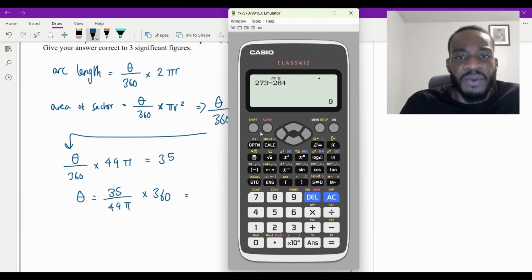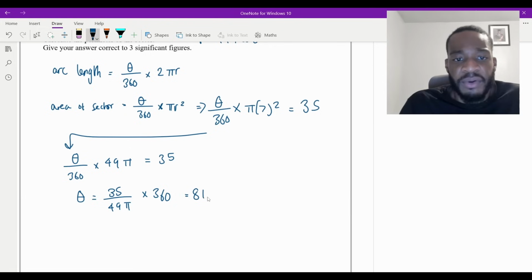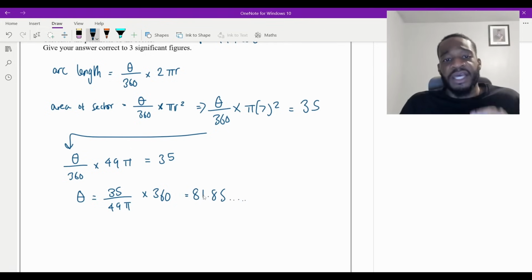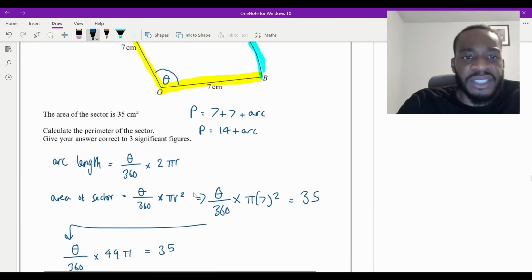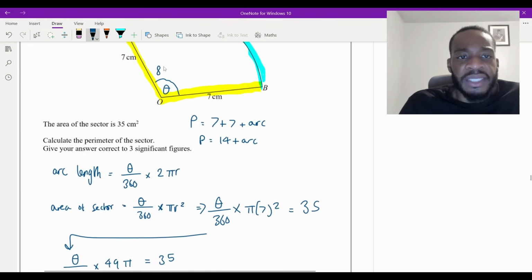So I'll put this into the calculator to see what I get for it. So it's going to be 35 over 49 pi. Whoops, I need a pi. Times 360. And that is equal to 81.85, right? So 81.85 degrees and so on and so forth. Now, I don't want to actually calculate this exactly yet. I don't want to round yet because it's not my final answer. So what I can now say is that the angle there is approximately 81.85 degrees.